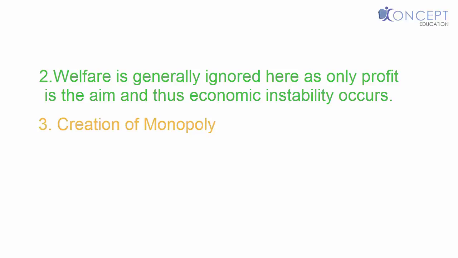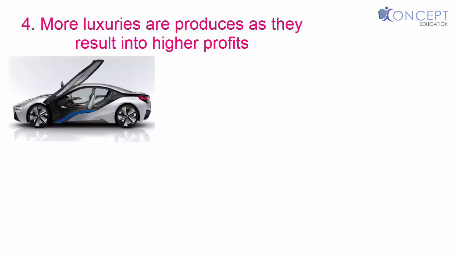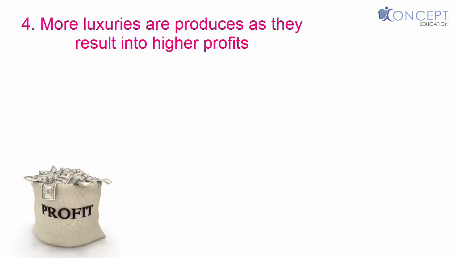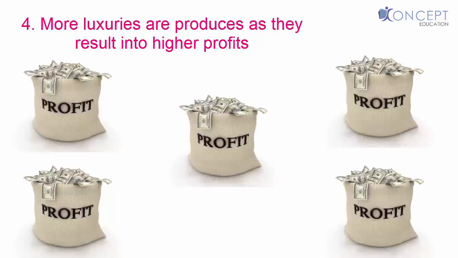Also what happens is that more luxuries are produced, resulting in higher profits. See, in my country also, there will be more BMWs and more Mercedes than normal people's cars. Why? Because the profit margin there is much more. And hence, sometimes necessity goods are left out for goods which are giving high profit. And this is how sometimes the overall economy of my country is hurt.